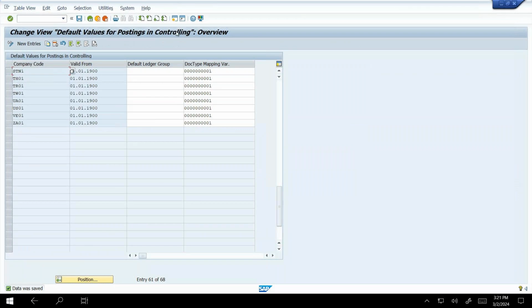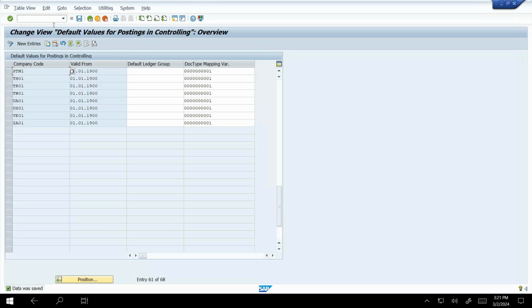Default value means it's already there once we go to that company code option or controlling option. That is why we just click in, I mean, pre-build, that is the default value. Okay, next we need to go for define ledger for that controlling version.